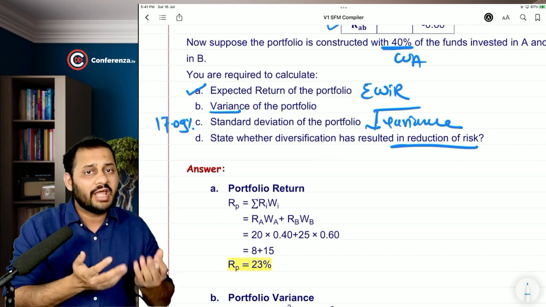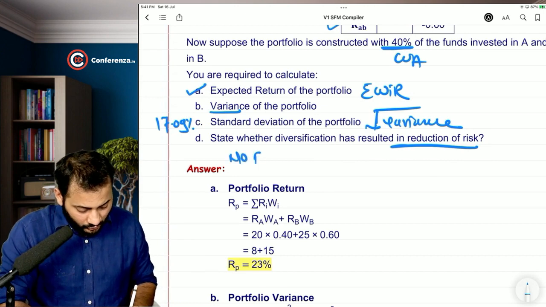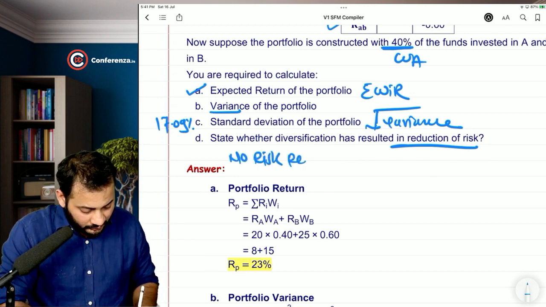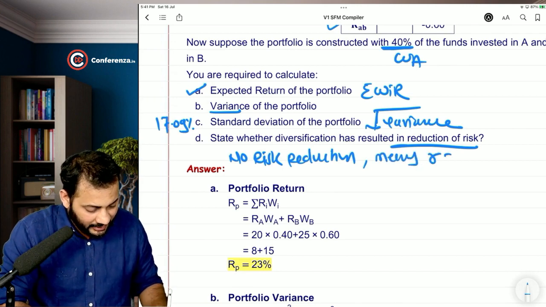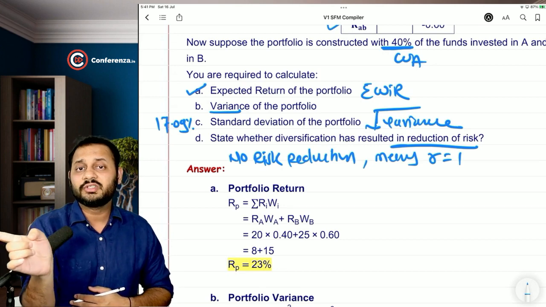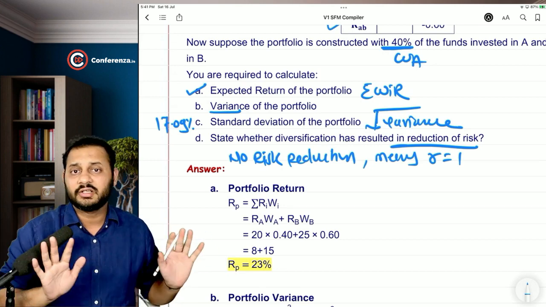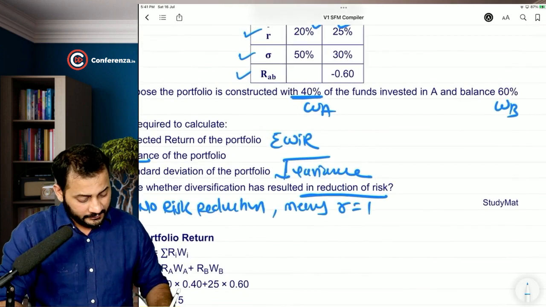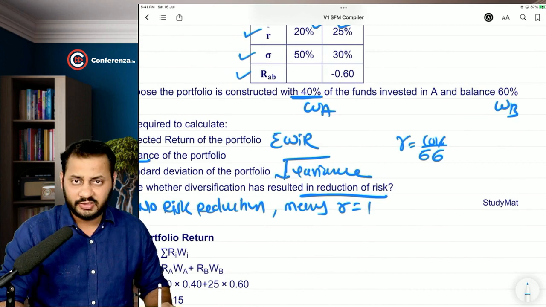If there would not have been any kind of risk reduction, no risk reduction means R is equal to 1. I just told you in the previous question, the previous of the previous question. When R is equal to 1, there is no risk reduction. See, I will tell you again. R is equal to covariance divided by standard deviation, standard deviation.